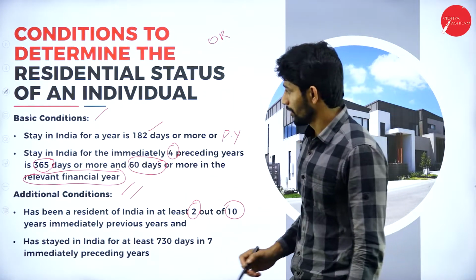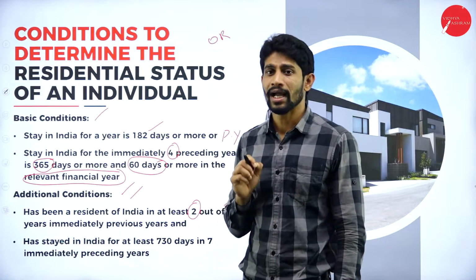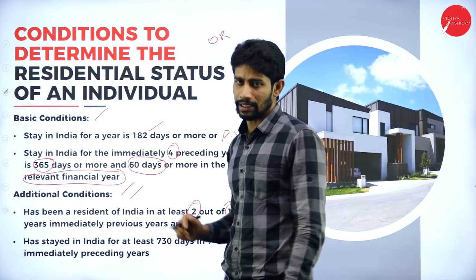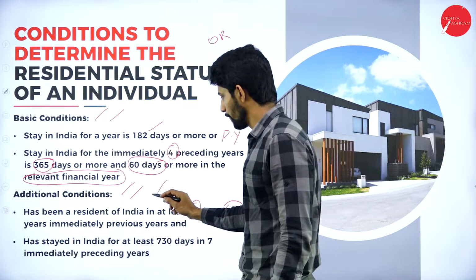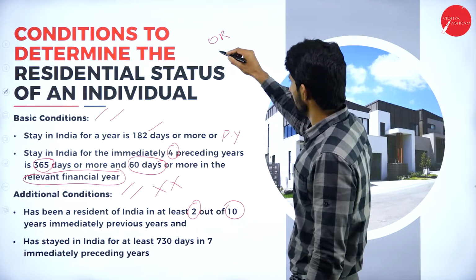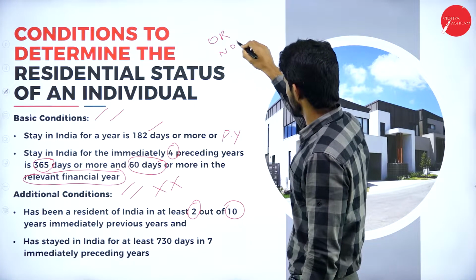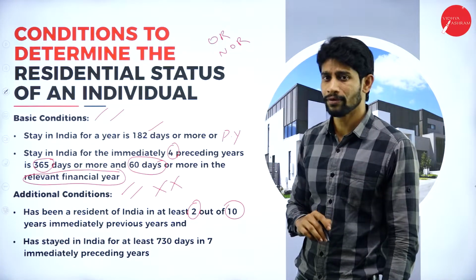And next, if any person satisfies the basic condition and fails to fulfill the additional condition, is said to be a not ordinary resident of India.